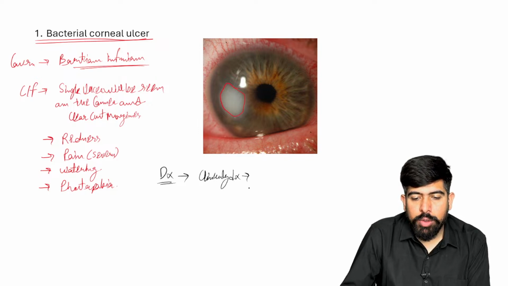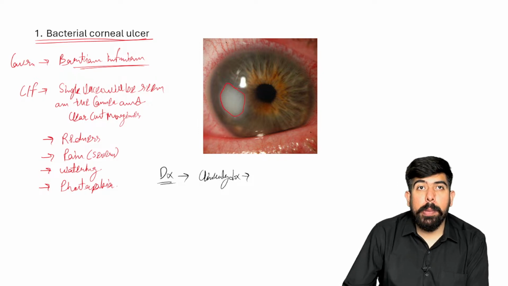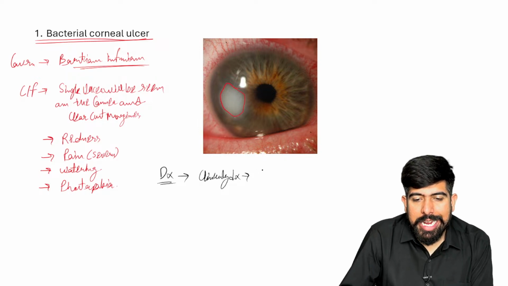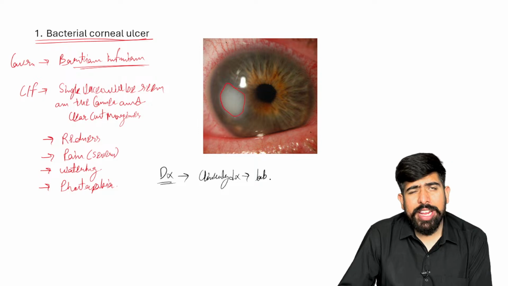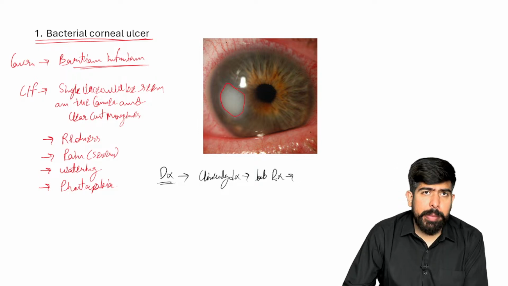But after making the clinical diagnosis, where I see that yes, this is a single ulcer having clear margins, of course I have to do some lab tests, or we can say the lab diagnosis, or the confirmatory diagnosis.